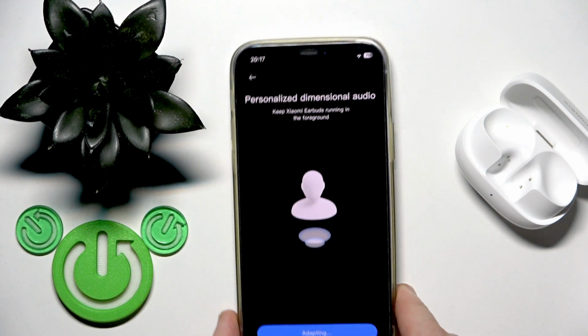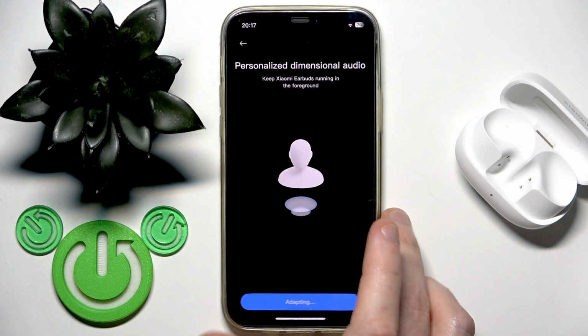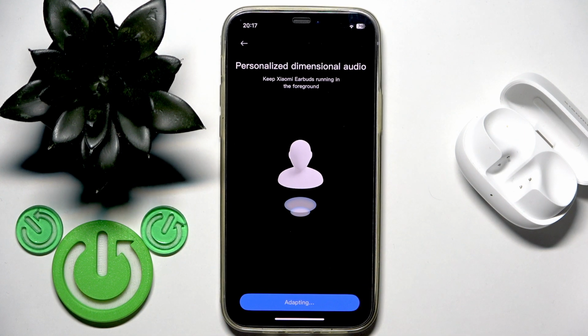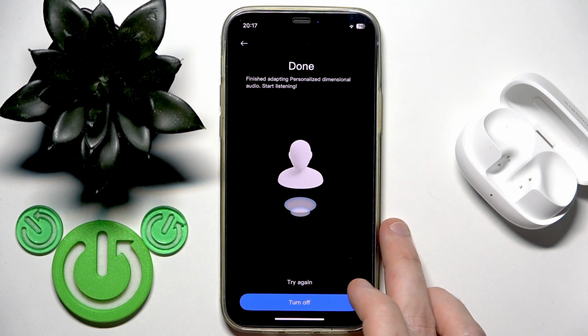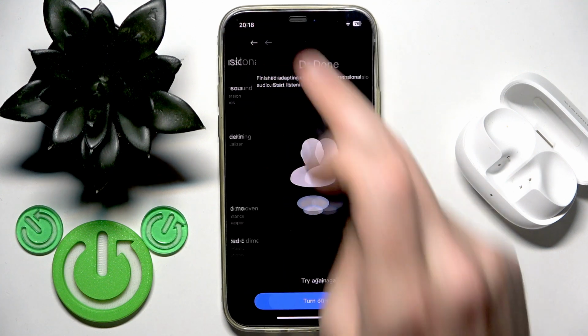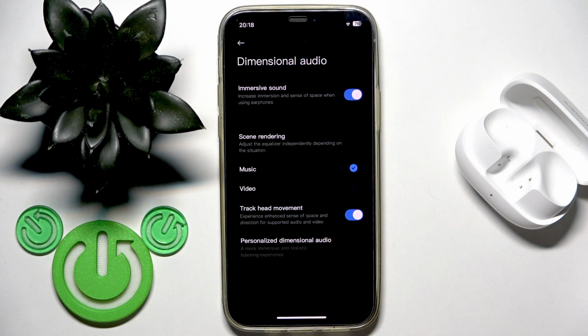Now we need to wait. And you can try again if you want to, or turn it off, but I'm just going back and we did it.